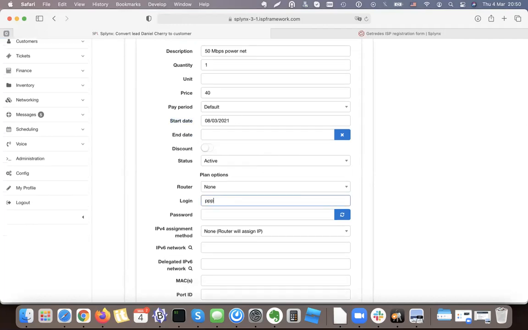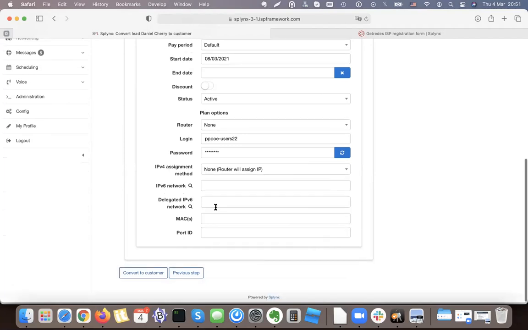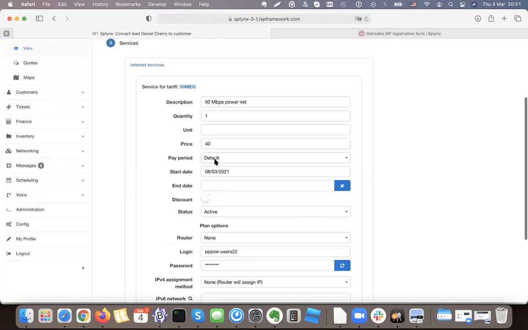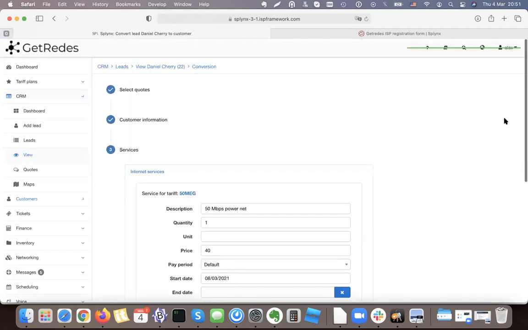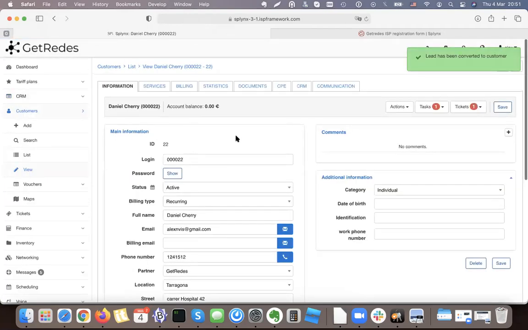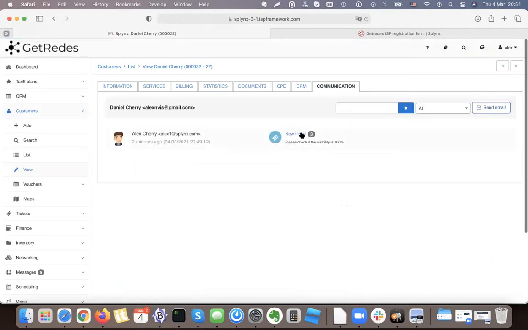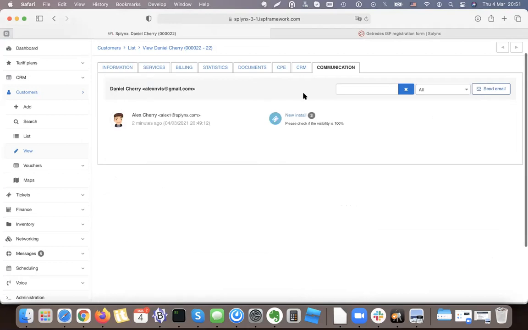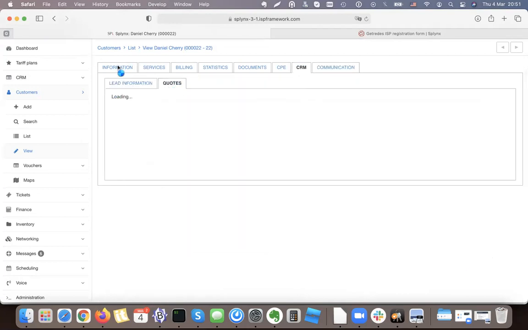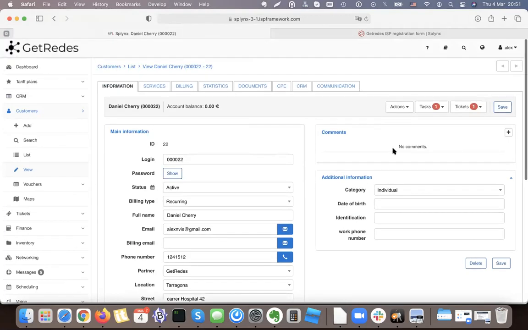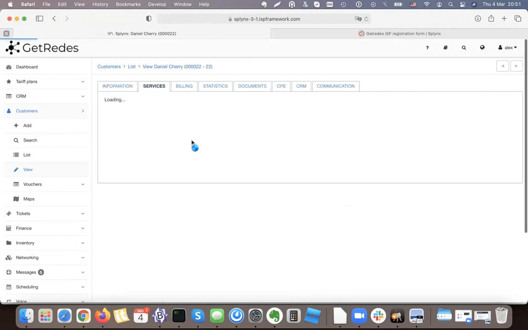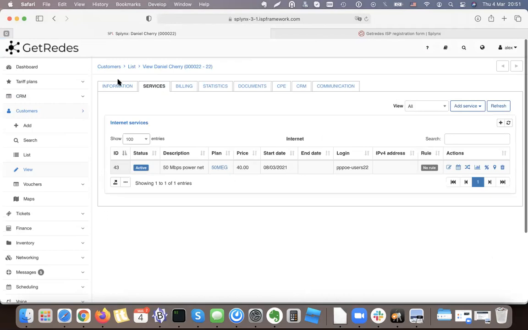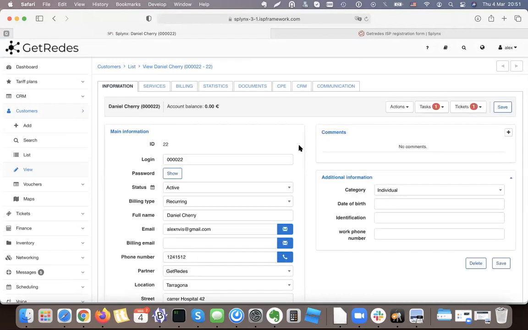This is his PPPoE user 22. This is his password, and I can assign him some IPv4 address, IPv6. So this is all inside during conversion. So I'm converting the client, and he is not a lead anymore, but all my communication with this customer is still there. You can see that all my tickets are there, my CRM communication is there, the quotes are there, but I have him already with an active service. So this customer is ready to start using internet or voice or all my services.